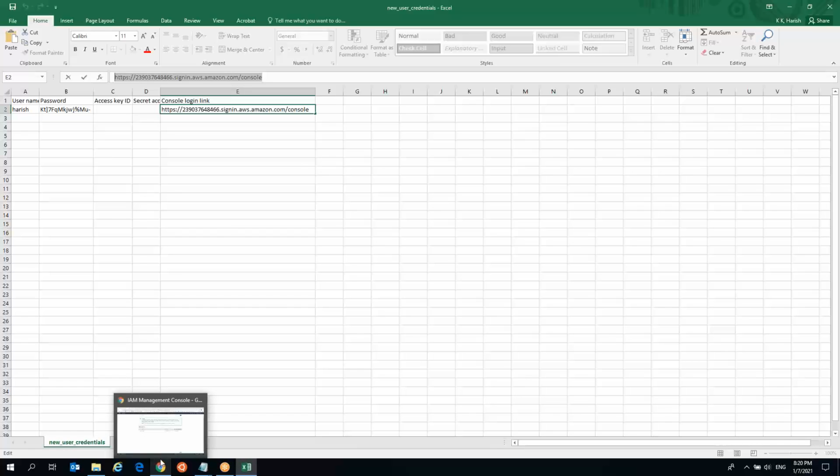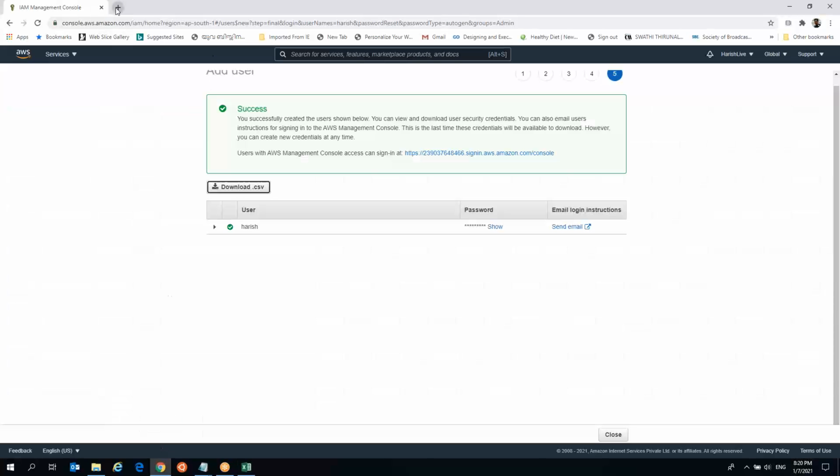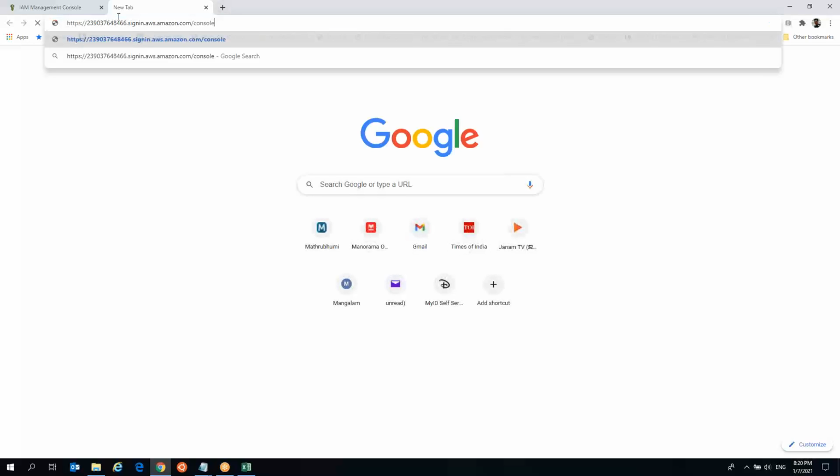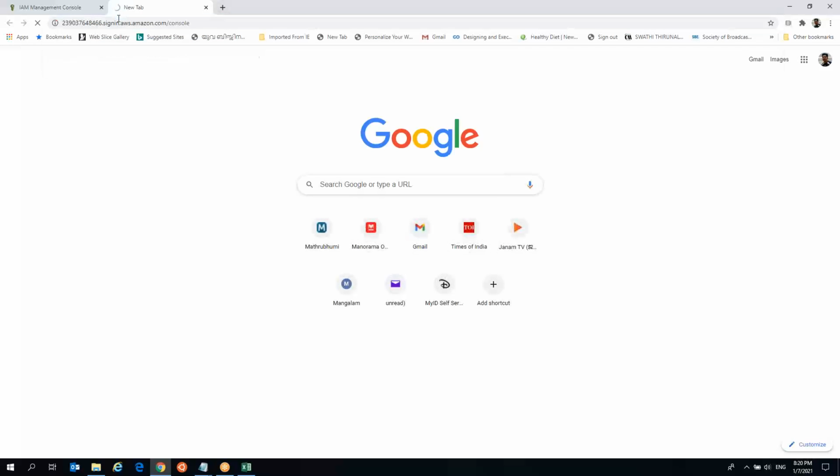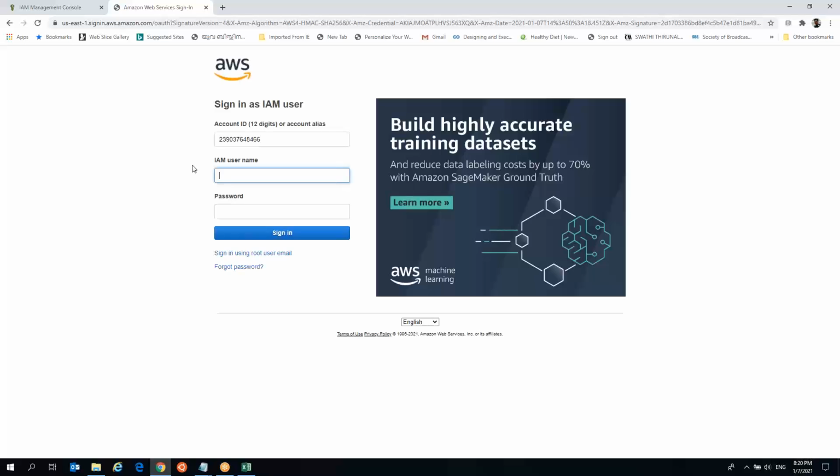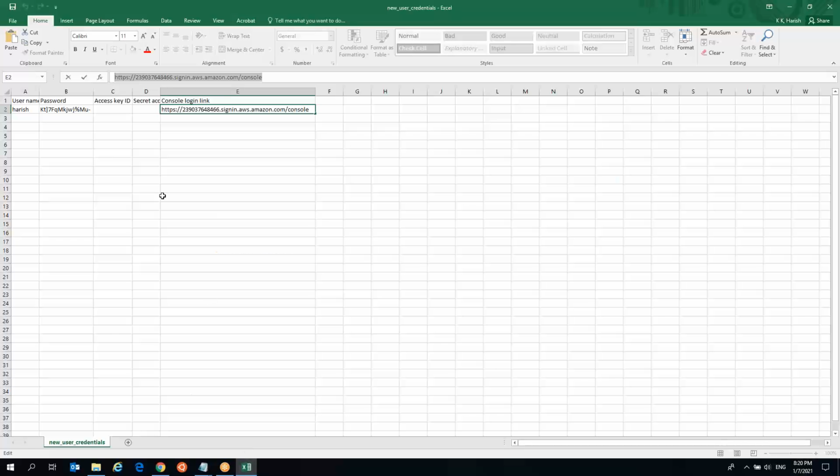Okay, you can minimize this Excel sheet. Open a new tab and paste the link. Yeah, it's loading. Let us wait. See, you got the sign in as an IAM user. It's not a root user, it's an IAM user. Now you can give the username, sir, and the password you can copy from the Excel sheet.